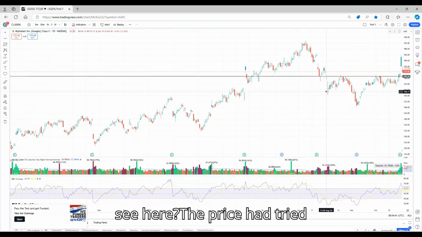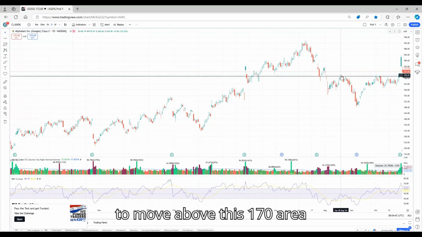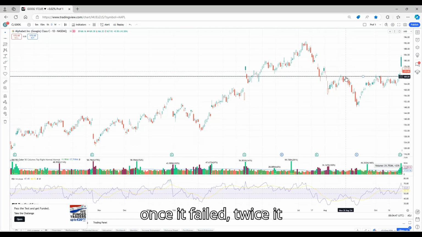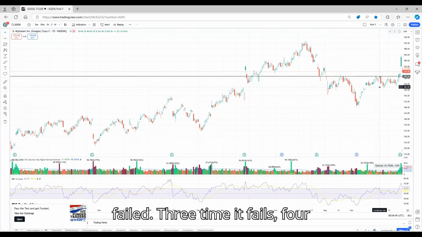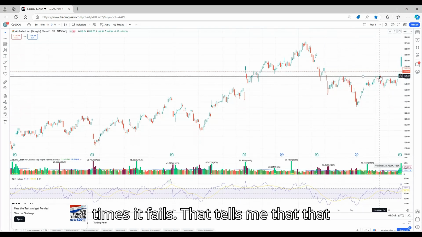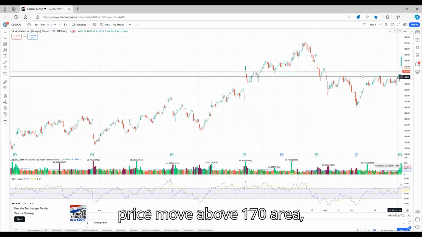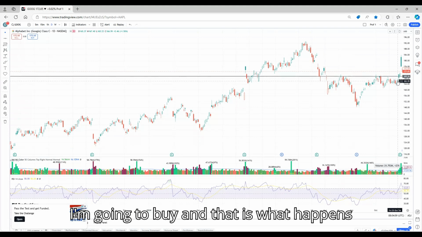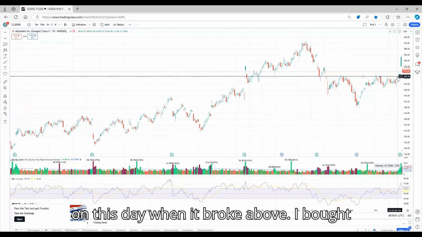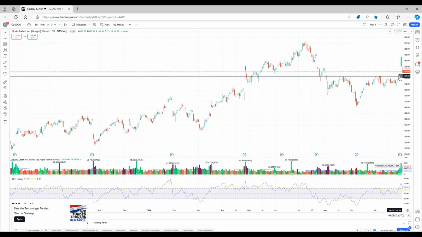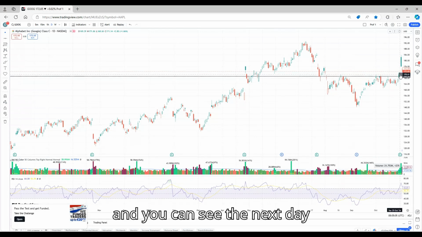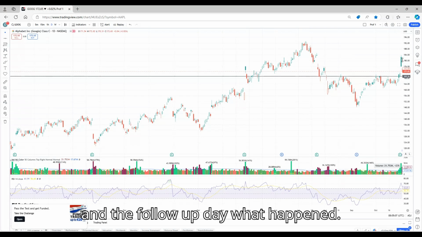The price had tried to move above this 170 area. Once it failed, twice it failed, three times it fails, four times it fails. That tells me that that is an important area. And I said, if this price moves above the 170 area, I'm going to buy. And that is what happened on this day when it broke above. I bought, and you can see the next day and the follow-up day what happened.